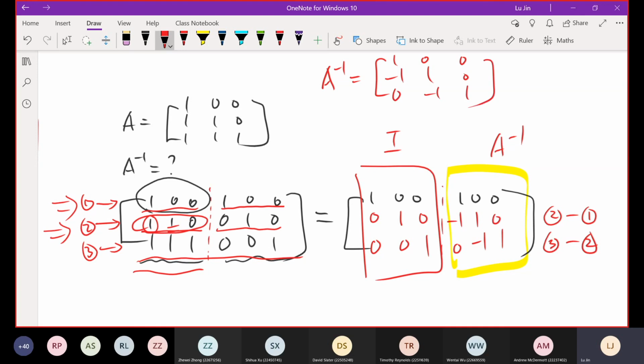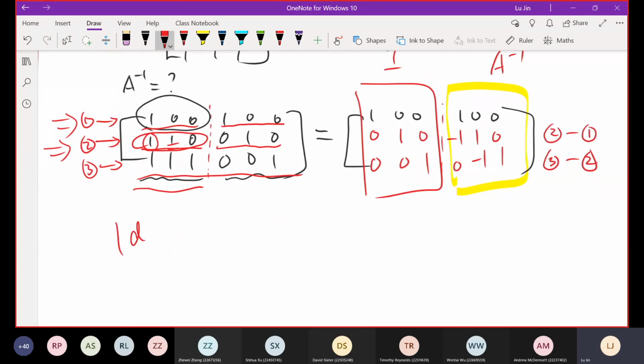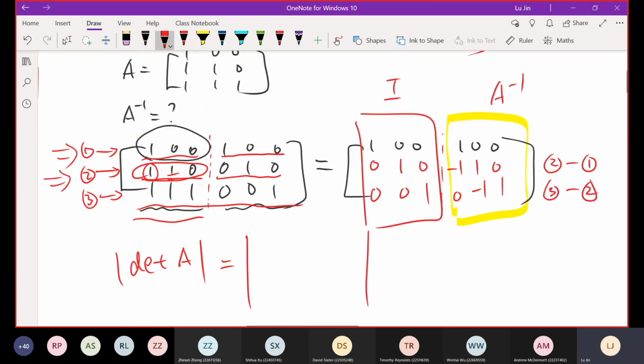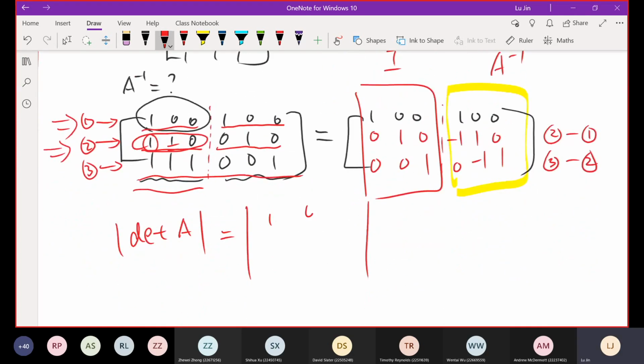Okay, so that's easy. And the other one is the determinant of A. For this part, we need to convert the matrix A to the determinant of it and calculate the value. So we just put the elements of matrix A into this determinant. That gives us 1, 0, 0, 1, 1, 0, 1, 1, 1, just like this. And for this part, I think the calculation should be okay for you. I think you learned this from your high school.